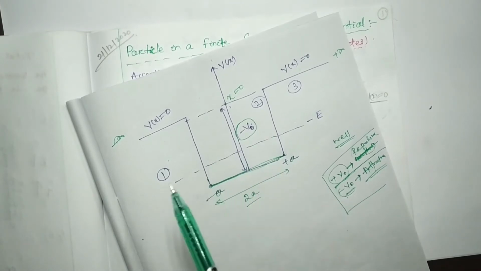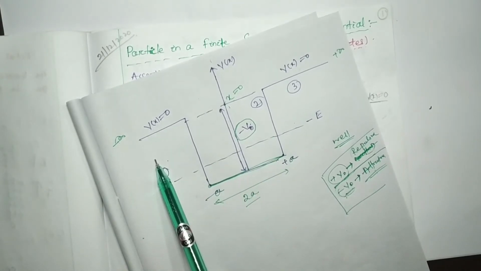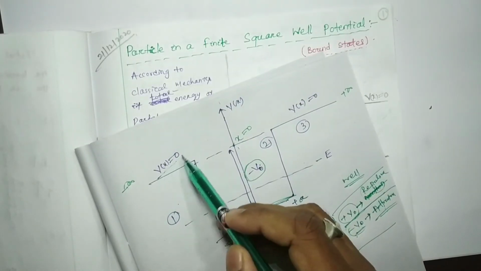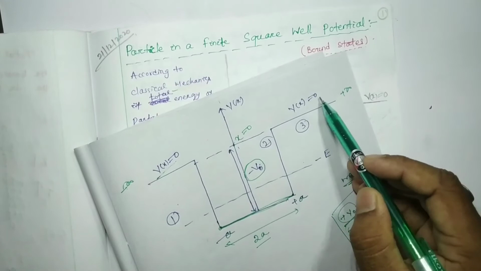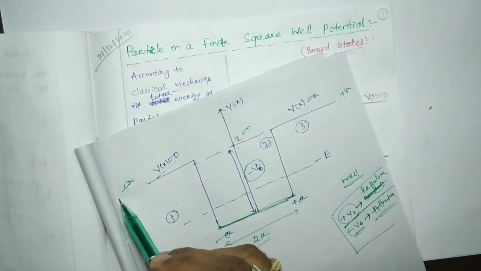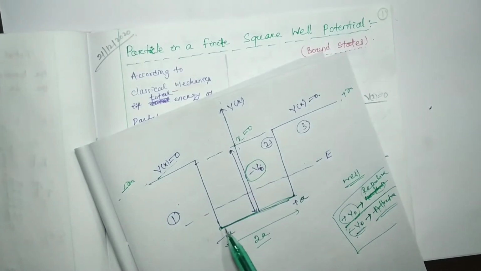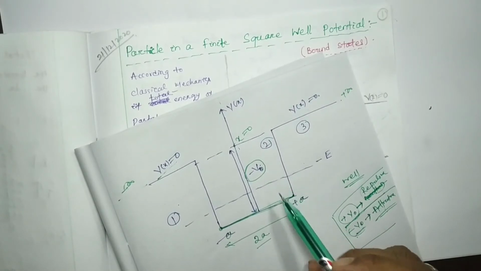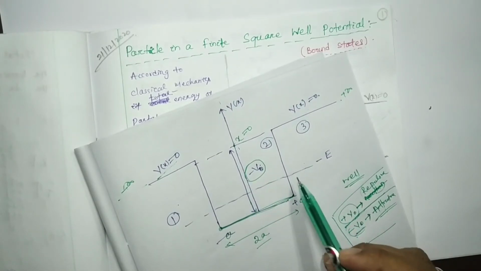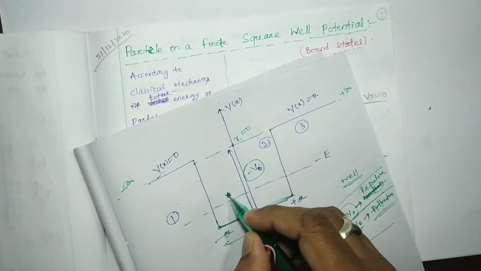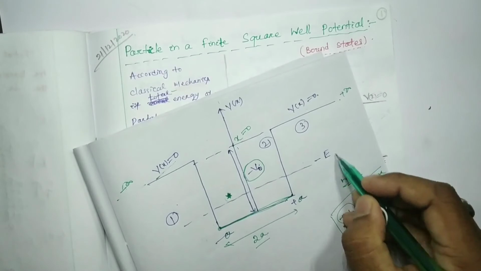So here we got this region 1, 2, 3. In this region, the potential Vx is how much? 0. In this region, the potential is 0, that extends to plus infinity. This extends to minus infinity, and in between minus a to a, the potential is minus V0. And we considered the total energy of the particle which is inside this box, is minus E.